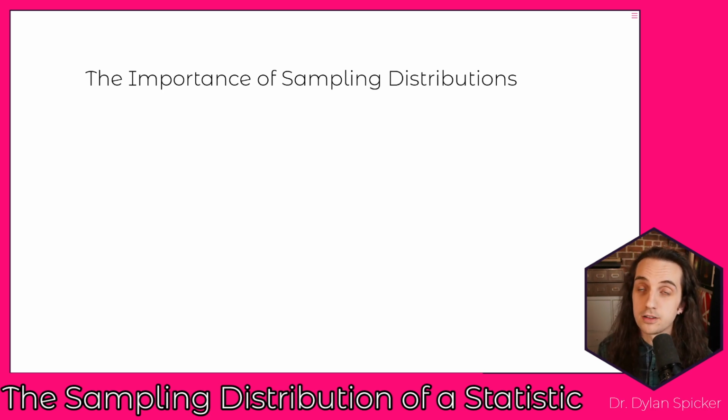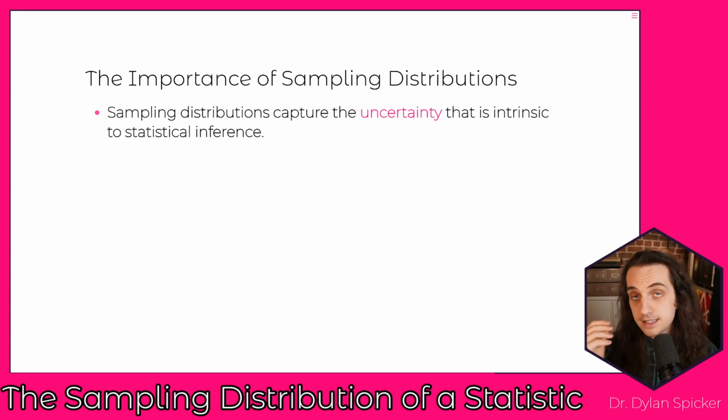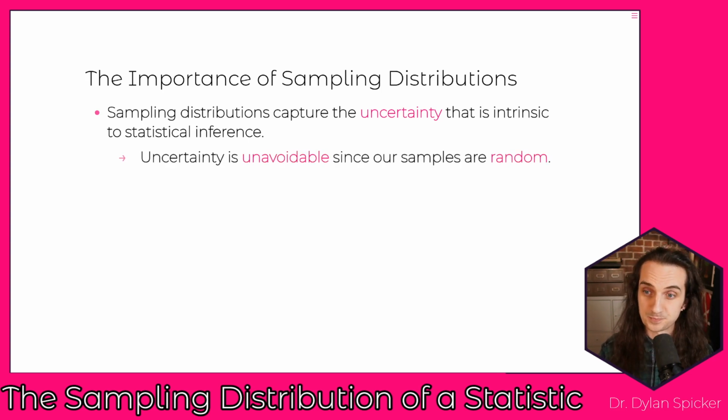What is the importance of these sampling distributions? The idea is that sampling distributions are going to capture the uncertainty that is intrinsic to statistical inference. Every time that you take a sample, you're making random draws into that sample. And so there's some level of uncertainty that we will never be able to remove. It's always going to be there. We're always working with uncertainty in statistics. And sampling distributions are going to capture this innate uncertainty and allow us to actually discuss the levels of uncertainty that arise in this context.